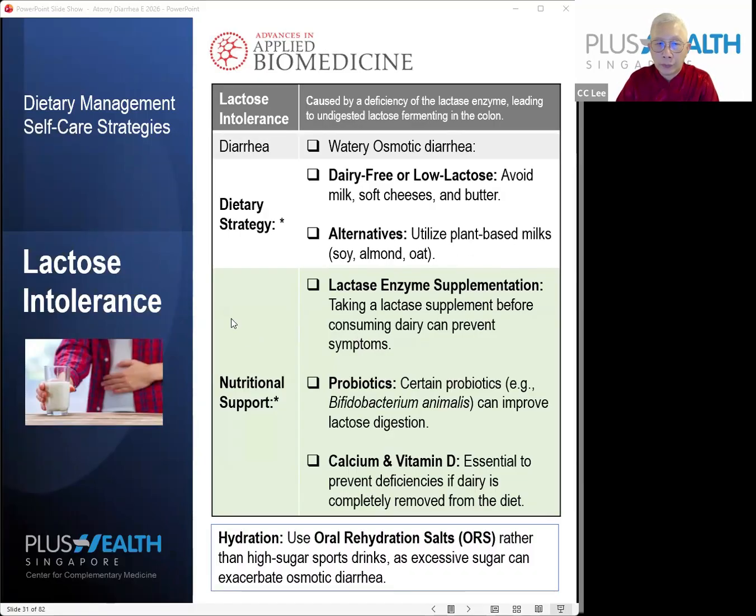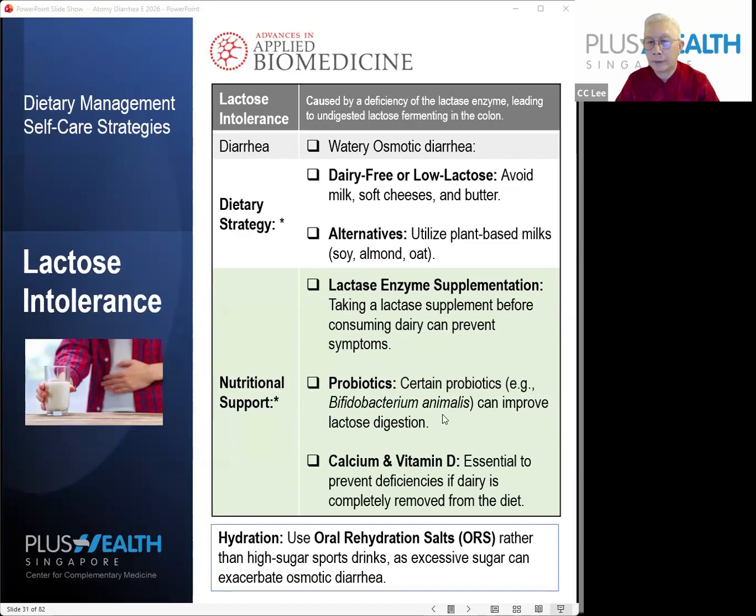What are the nutritional supports? This is where supplementation plays a more important role. First of all, you can supplement with a lactase enzyme. Atomy has an enzyme supplement that contains lactase, so you can take that to increase your lactose tolerance.